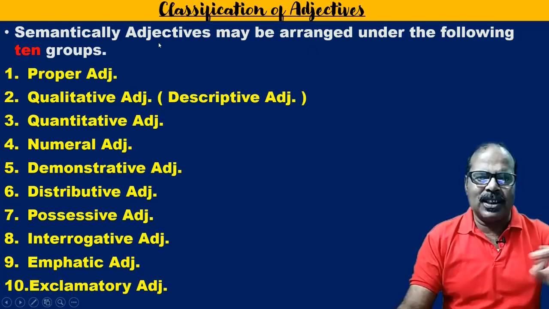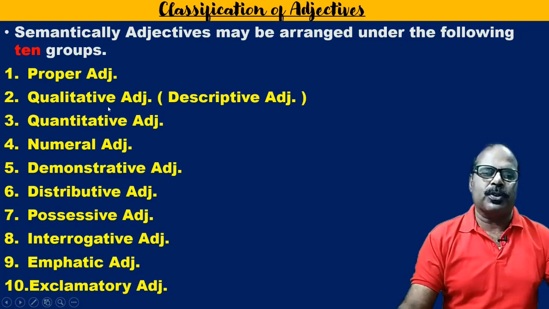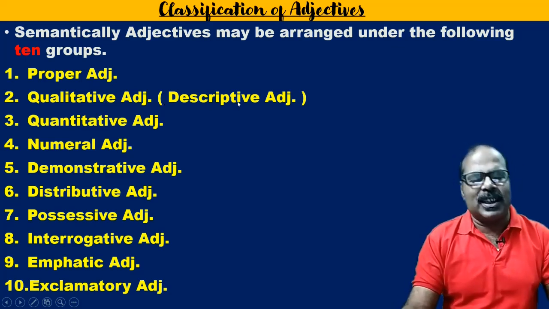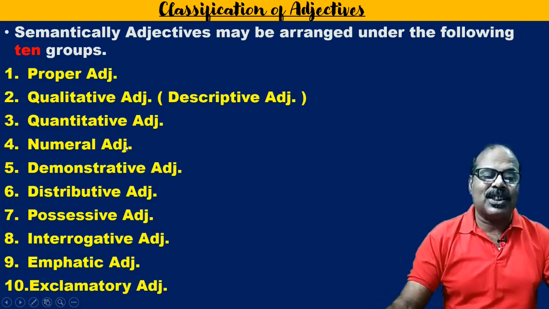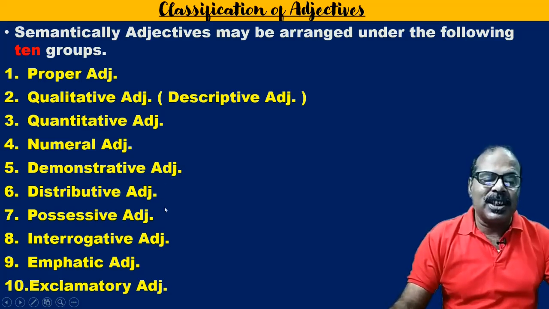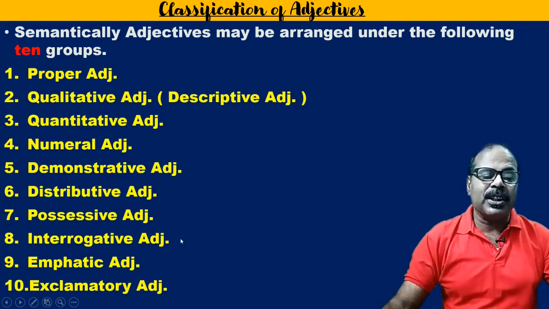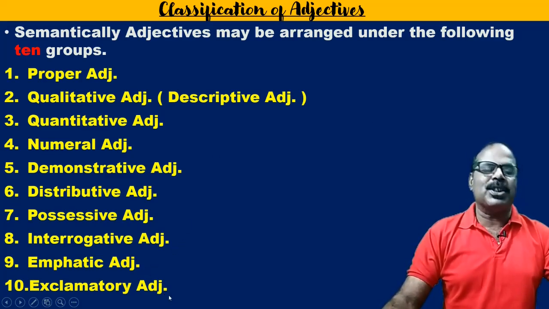What are they? Proper adjective, qualitative adjective or descriptive adjective, quantitative adjective, numeral adjective, demonstrative adjective, distributive adjective, possessive adjective, interrogative adjective, emphatic adjective and exclamatory adjective.